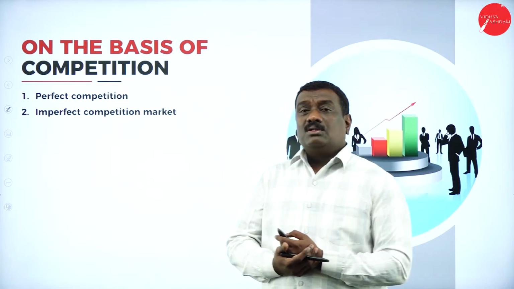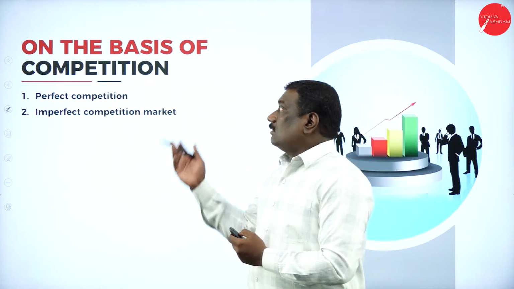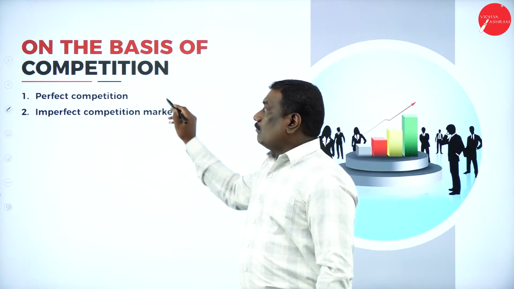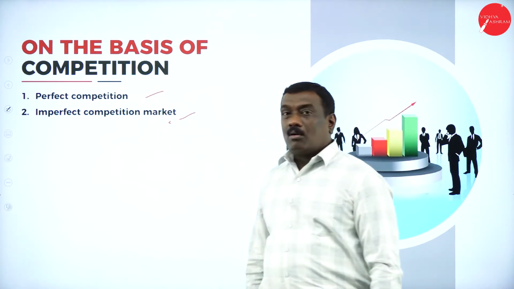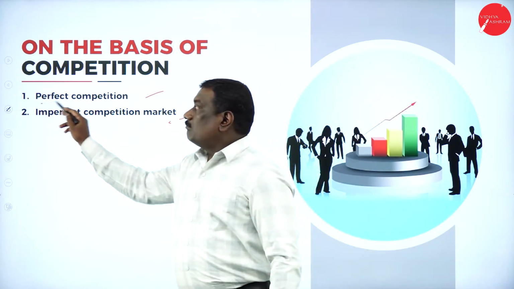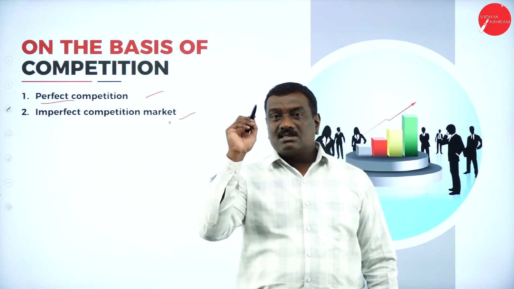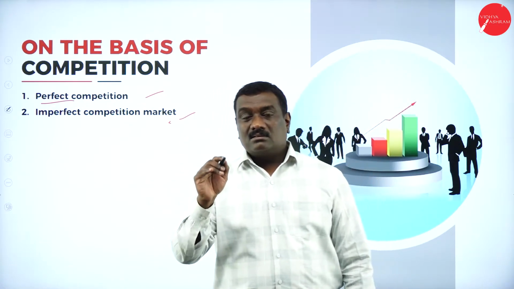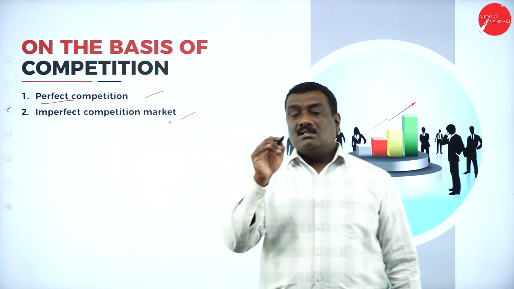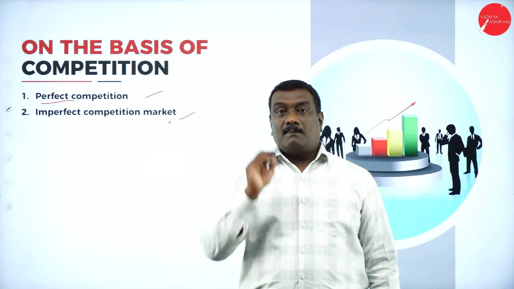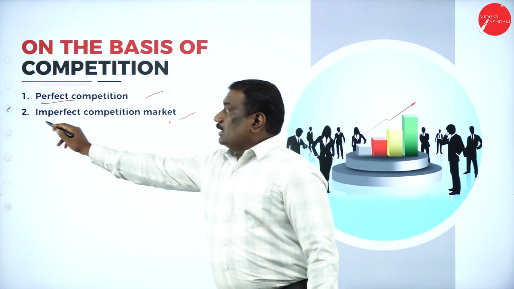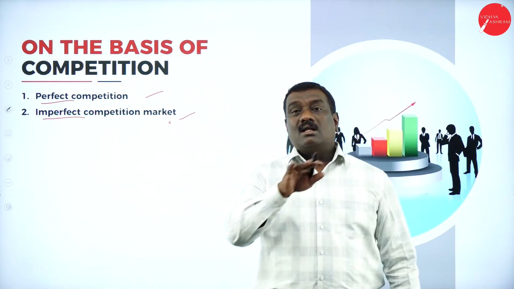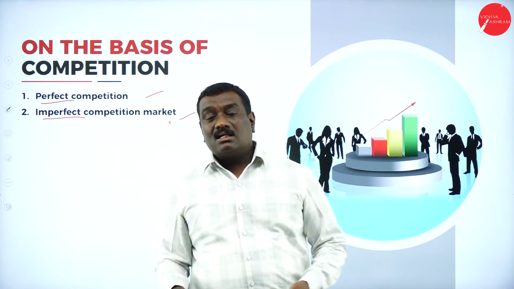Now students, coming to the next type of market, that is on the basis of competition, we have perfect competition and imperfect competition. The name itself says, perfect means what? Perfect means it is accurate, it is scientific, it is clear, everything is proper. So imperfect means it is not scientific, it is not clear, it is not accurate. So there is no accuracy, nothing.